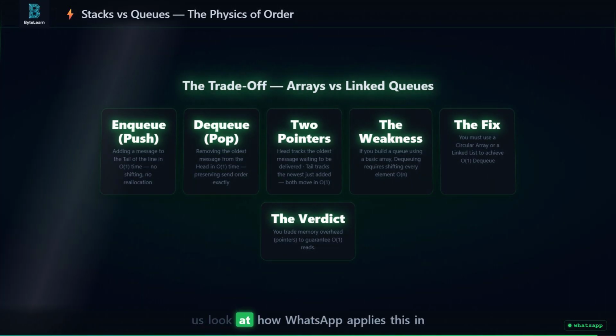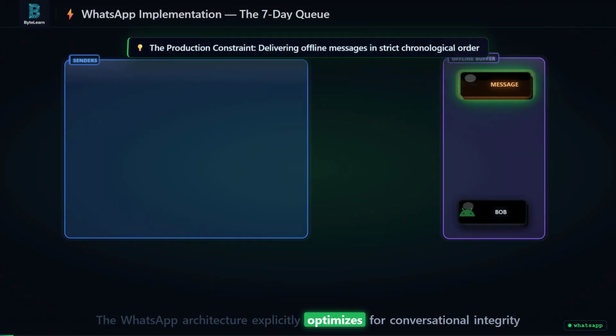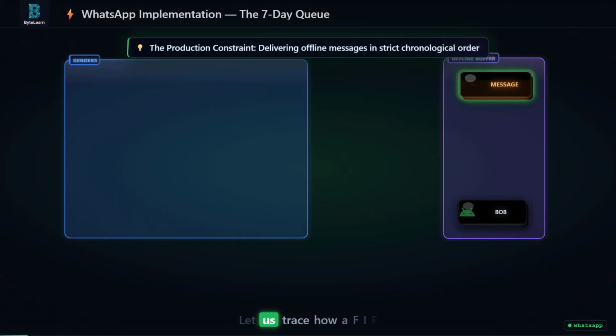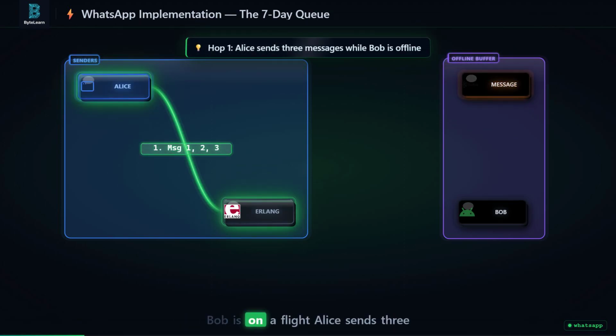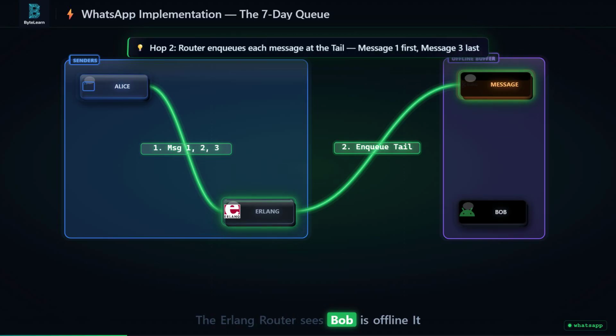Let us look at how WhatsApp applies this in production. The WhatsApp architecture explicitly optimizes for conversational integrity. Let us trace how a FIFO message queue handles Bob being offline for a week. Bob is on a flight. Alice sends 3 messages over the next few hours. The Erlang router sees Bob is offline. It enqueues message 1, then message 2, then message 3 at the tail of Bob's specific offline message queue.